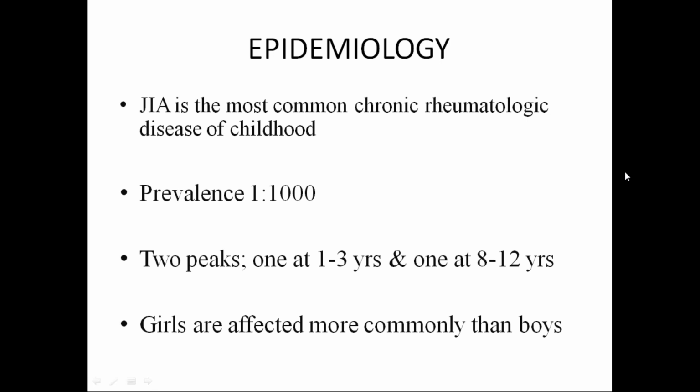But in the classification of juvenile idiopathic arthritis, in one entity, systemic juvenile idiopathic arthritis, we don't have any sex predilection; males are equal to females. But broadly, if you come across a case of juvenile idiopathic arthritis, it is usually more seen in girls. Like any other autoimmune disease, usually girls are more affected than boys.